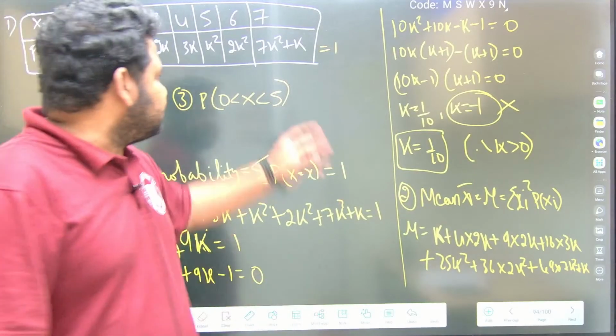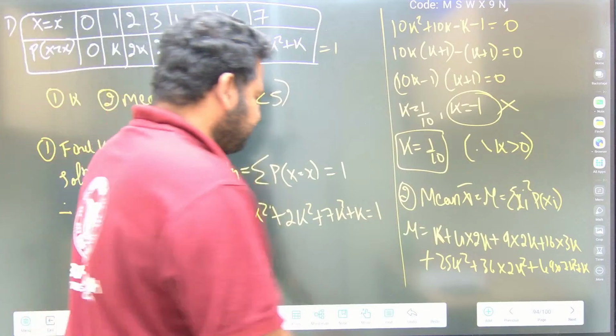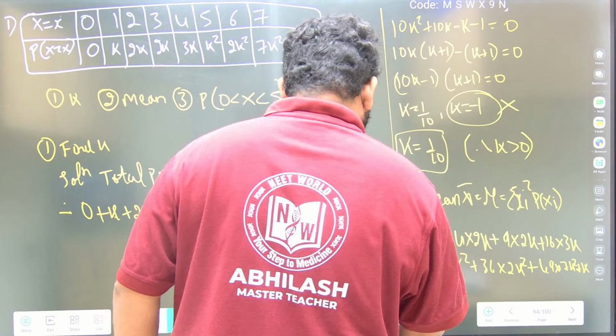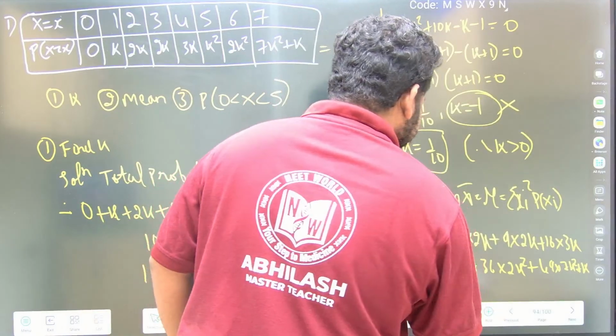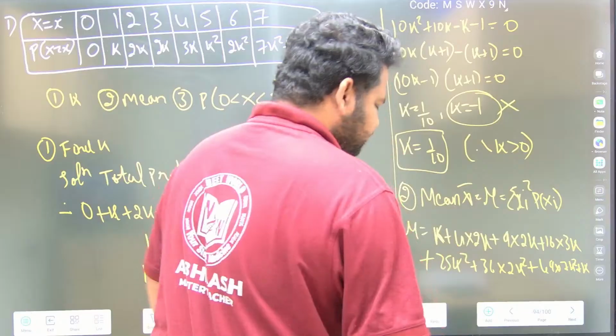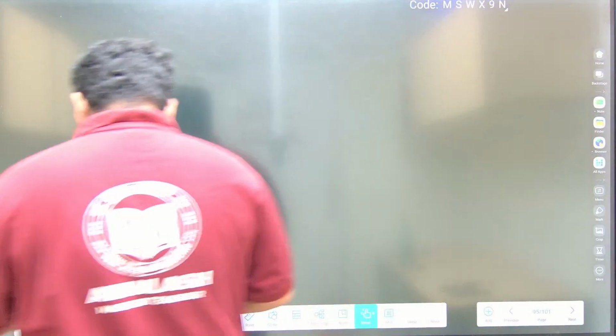So square this and multiply with this p of x. Now what will we have here? Observe here carefully. Let me go to the next page. So what will we have here, friends? On doing this, I can write it directly.